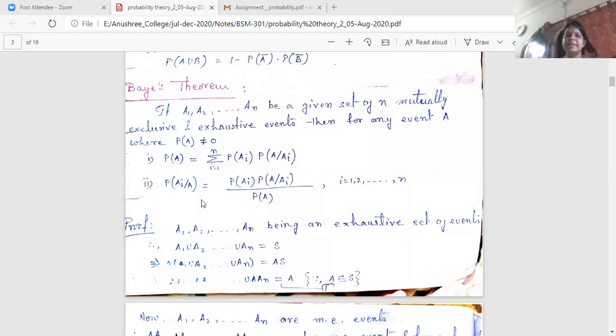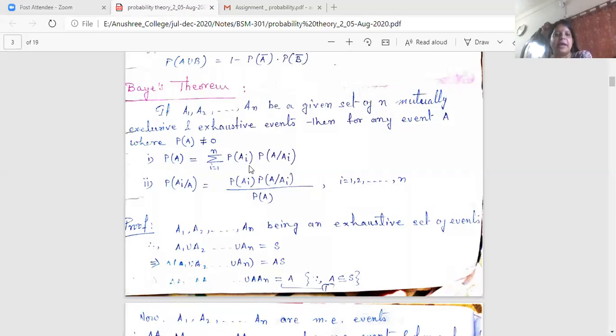And the next result says probability of Ai given A equals probability of Ai into probability of A given Ai divided by probability of A. This probability of A is nothing but that part we have done in our previous result, that is, probability of A is this summation part.